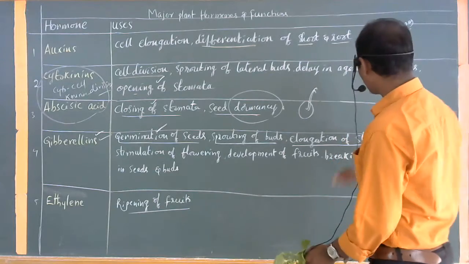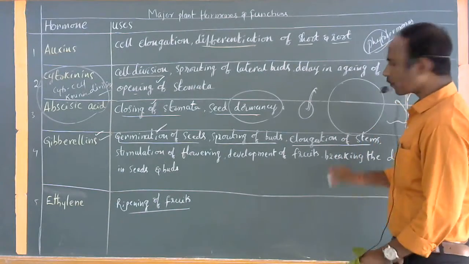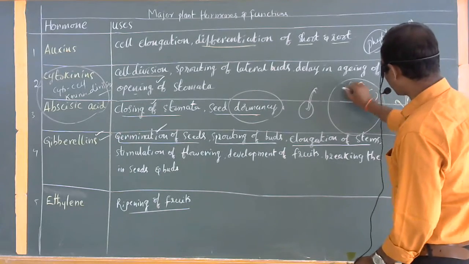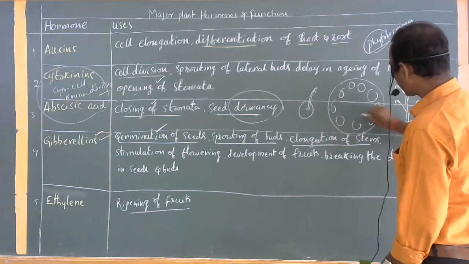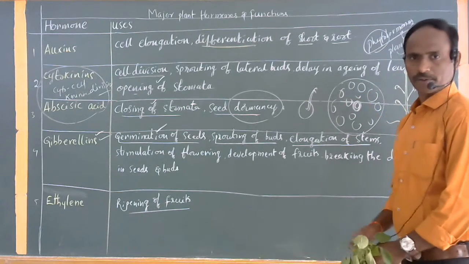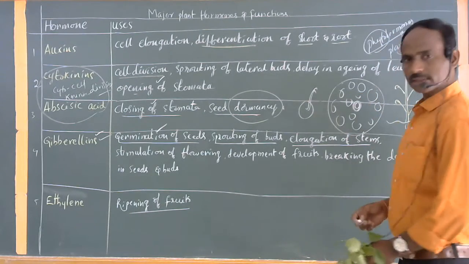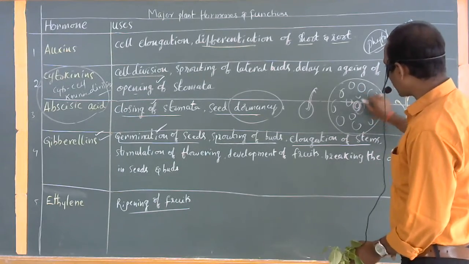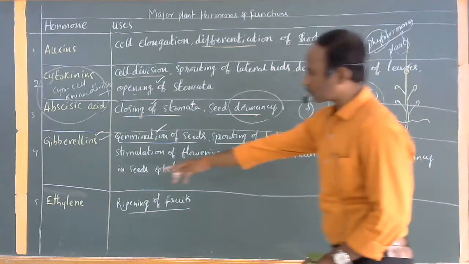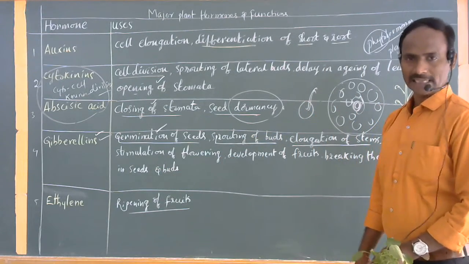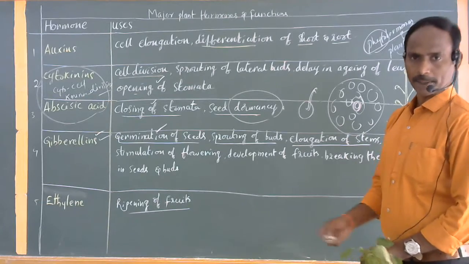For example, if you take a bunch of fruits in a tub or basket, and among the unripened fruits one ripened fruit is present, within a day or half a day the remaining unripened fruits gradually ripen due to the gaseous hormone ethylene. Ethylene has the ability to turn unripened fruits into ripened fruits.